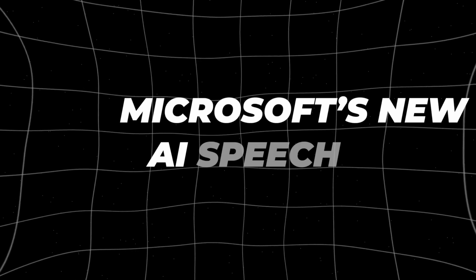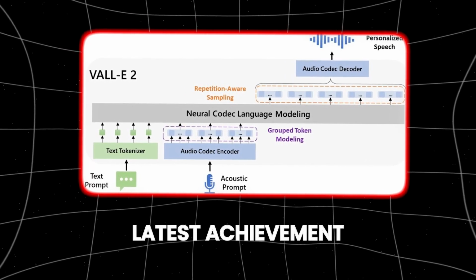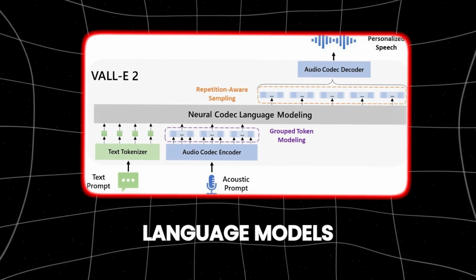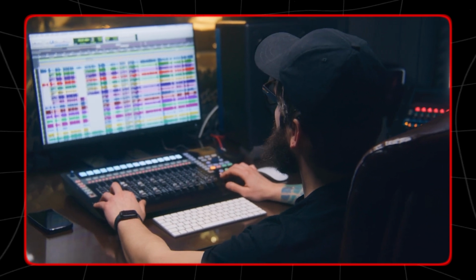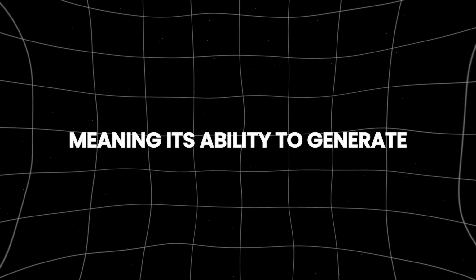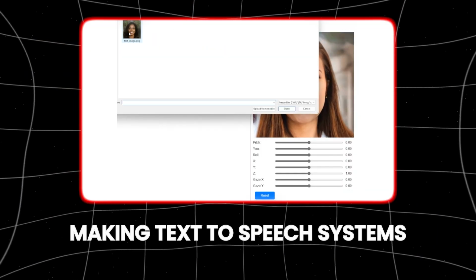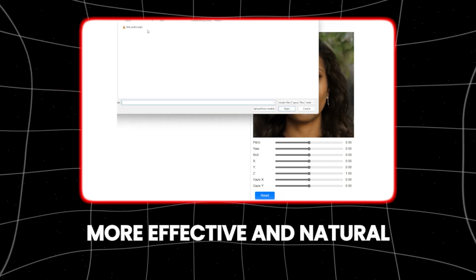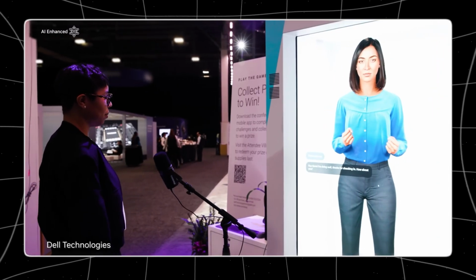Let's find out. Microsoft's new AI speech tool, VALL-E 2, represents Microsoft's latest achievement in neural codec language models, particularly in the realm of zero-shot text-to-speech synthesis. This model signifies a groundbreaking achievement by reaching human parity for the first time, meaning its ability to generate speech from text now matches the naturalness and fluency of human speech. It is a significant leap forward in making text-to-speech systems more effective and natural for a wide range of applications, from virtual assistants and automated customer service to content creation and accessibility tools.